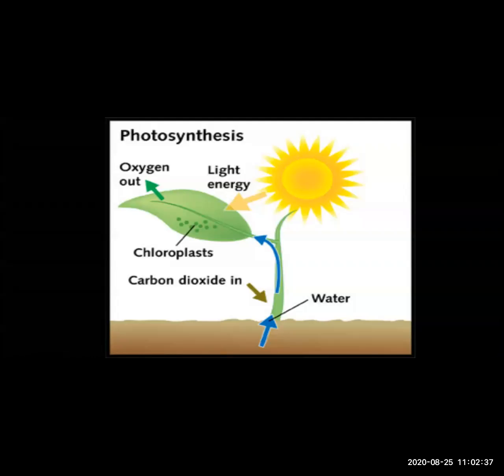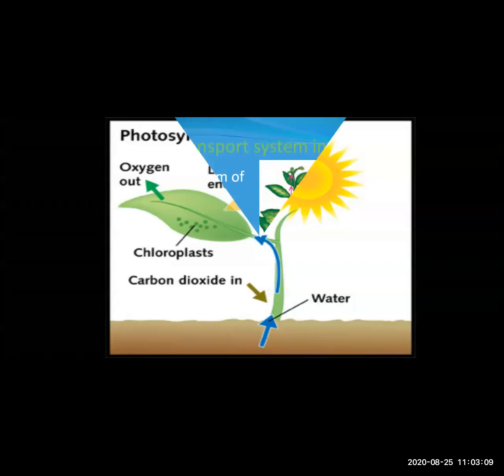Okay, now in photosynthesis you also know that the plants or trees take in carbon dioxide and gives out oxygen. Okay, what is the leaves? As you all know that the leaves are producing food for the plant. Okay, so that food is transferred to all the parts of the plant from the leaves. Okay, so this is about photosynthesis.